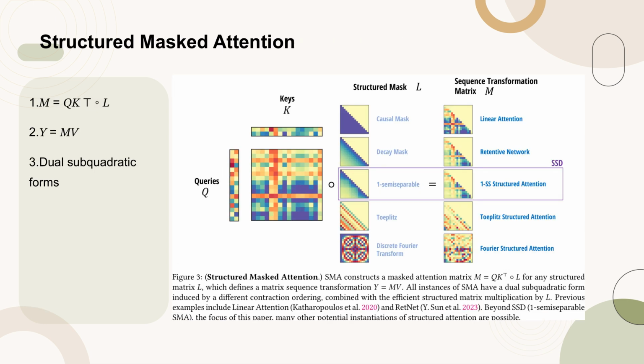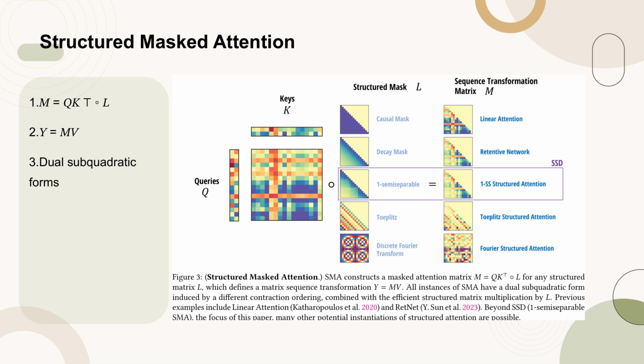Figure 3 illustrates the concept of structured masked attention, SMA. SMA constructs a mask attention matrix by combining the product of queries and keys with a structured matrix. This matrix defines a sequence transformation that maps values to outputs.